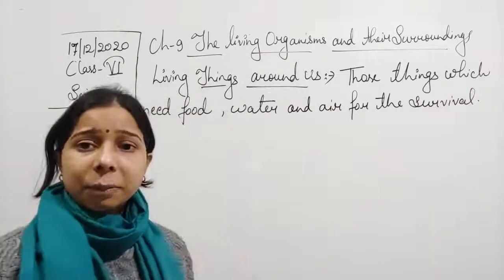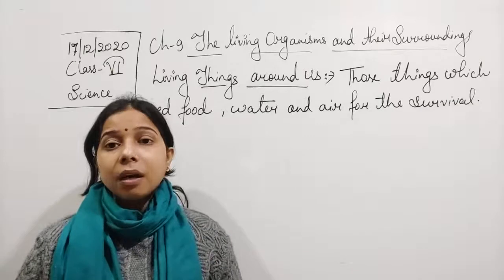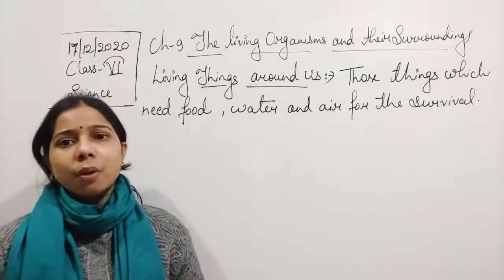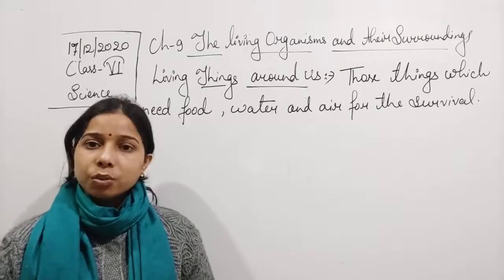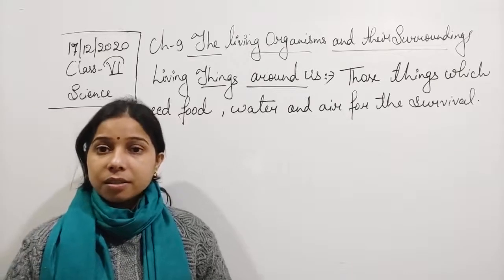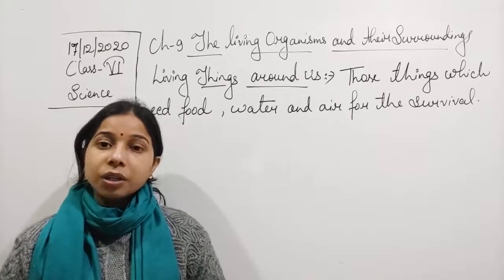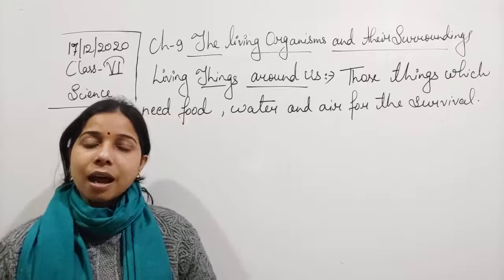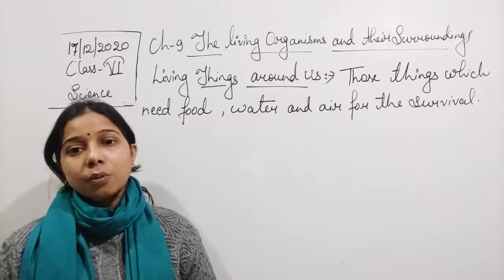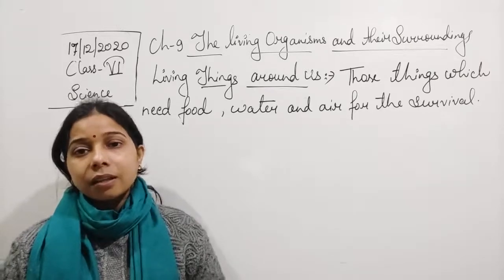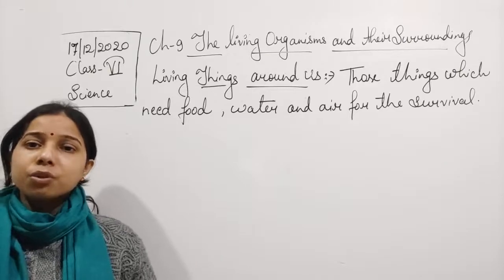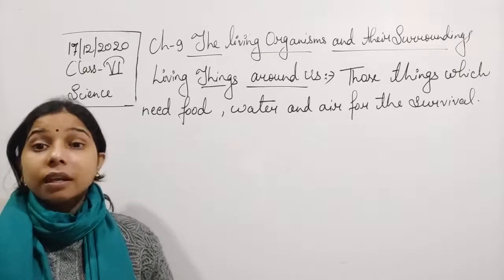Now, if you take this chair and keep it in a dark room for more than a month, what will happen to the chair? Nothing. The chair will remain the same as it is. But if you take a plant and keep it inside a dark place and leave it without giving water or food, without exposing it to the air, then what will happen? After 1 month, student, or even after a few days, you will find that the plant has died.